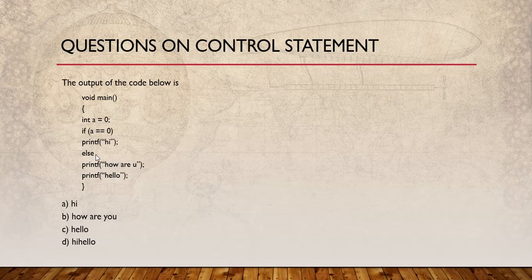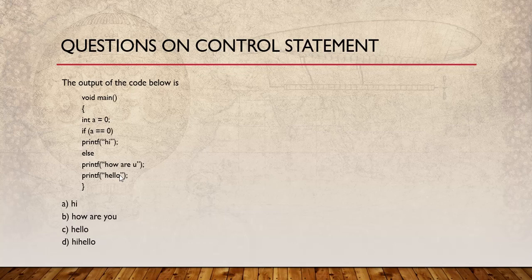If no braces are used, then only the next line is considered as belonging to that block. So here no braces were given, so this printf hi only belongs to the if block. Here the printf how are you only belongs to the else block. This is outside the block, so it doesn't depend on the condition. So hello will always be printed. So hi hello would be the right answer, D here. If we had given a equals 1, then this would have been false, and how are you and hello would have been printed.